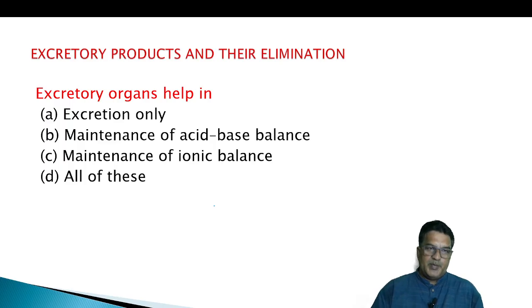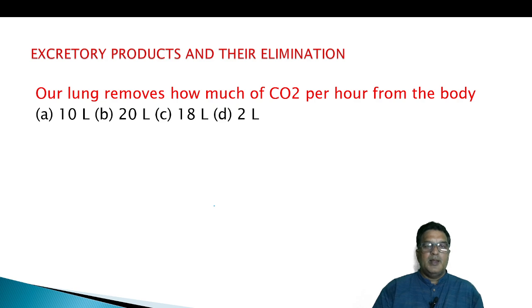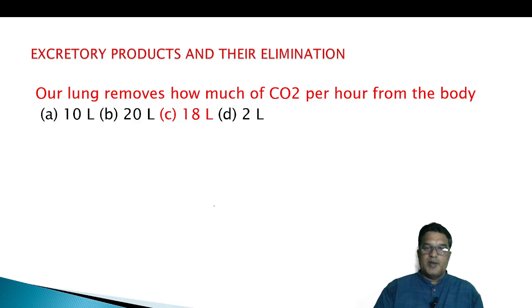Excretory organs help in excretion only, maintenance of acid balance, maintenance of ionic balance, all of these. All of this is our answer. Our lungs remove how much carbon dioxide per hour from the body? 10 liter, 20 liter, 18 liter, 2 liter. So our lungs remove 18 liters of carbon dioxide.